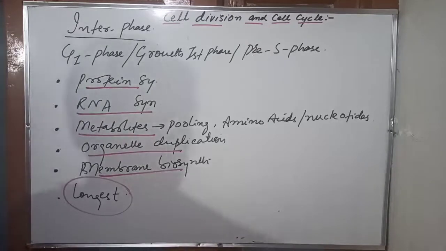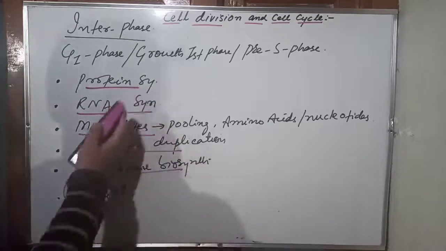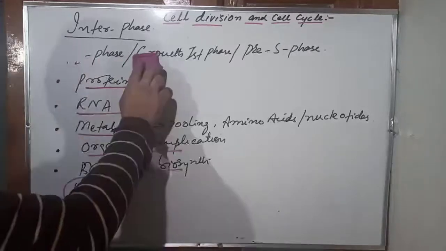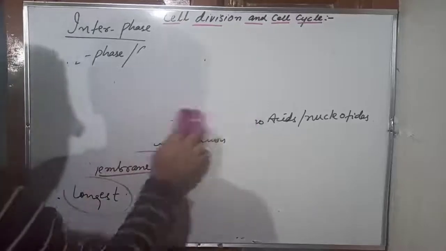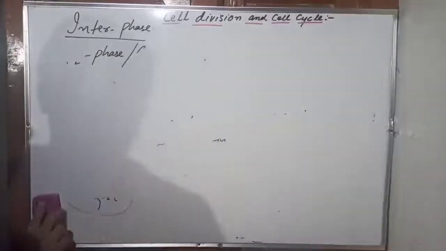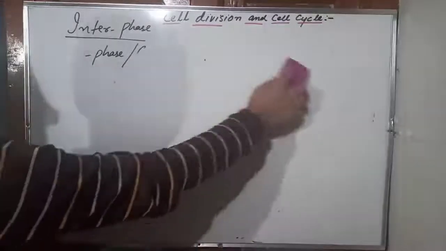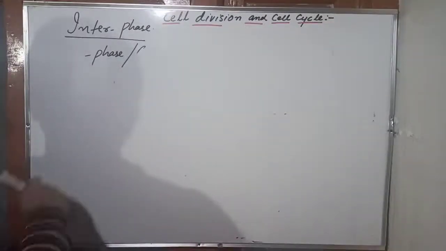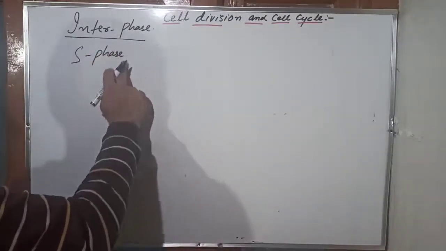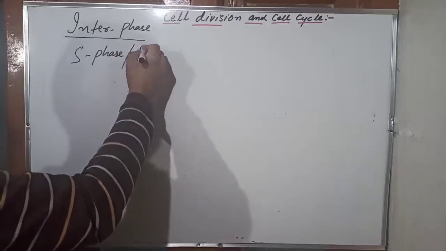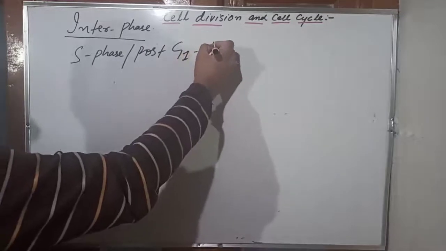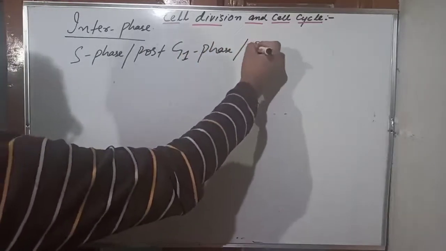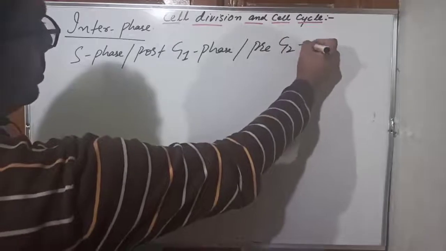Now there is the S phase. Let us first see the S phase here, right? S stands for synthesis, so it is a synthetic phase. The S phase, you also call it post G1 phase because it occurs after G1. You can also call it pre G2 phase because it occurs before the G2 phase.